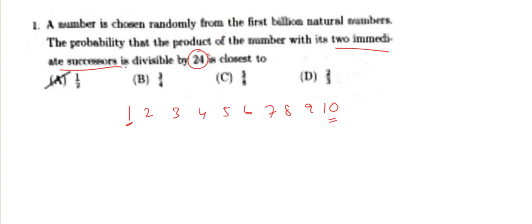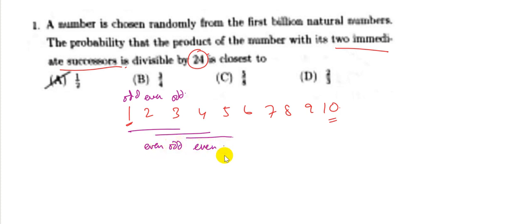To understand that, we have to understand what kind of numbers we can choose. We can choose 1, 2, 3 or 2, 3, 4 or 3, 4, 5. Depending on our choice, the numbers will fall in one of these brackets. The first example 1, 2, 3 is odd, even, odd, and the second example 2, 3, 4 is even, odd, even.